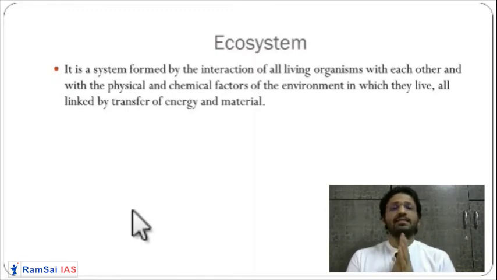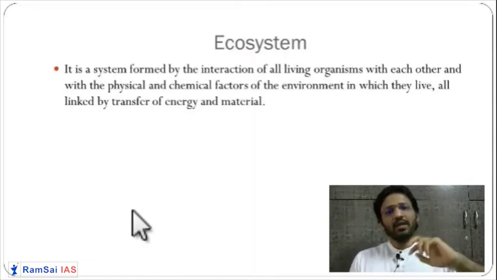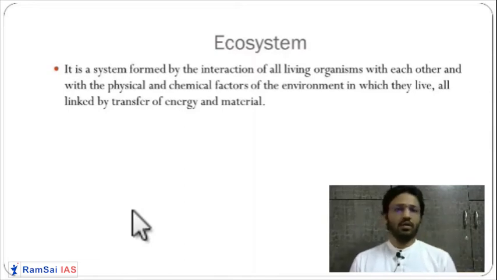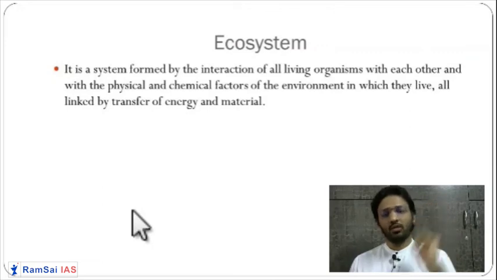Here, simultaneously, these species, living components and non-living components, are in continuous interaction with each other. They live with each other. They are linked to each other. They transfer energy from one to another. When the insect is eaten by the frog, the frog is taking energy from the insect. The snake is taking energy from the frog. In this way, energy transfer happens. So this is a bound type of interaction without which they cannot survive. So we are calling it an ecosystem.